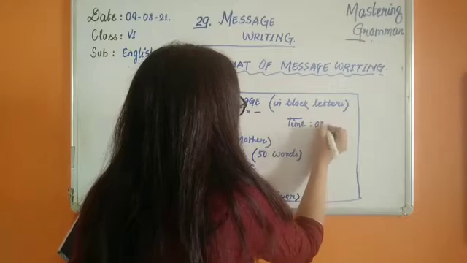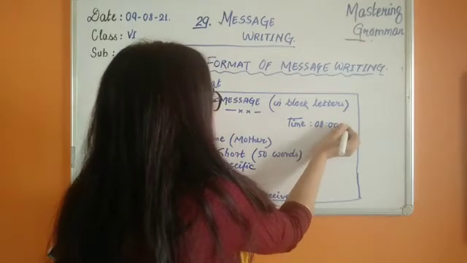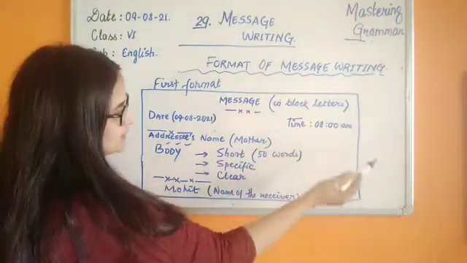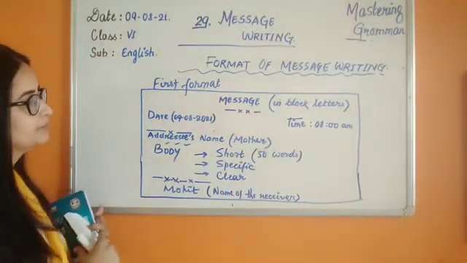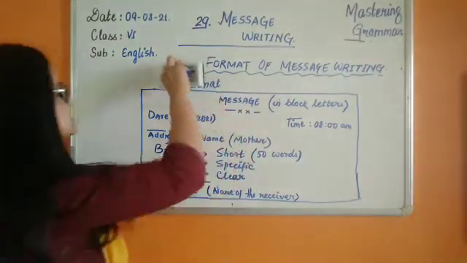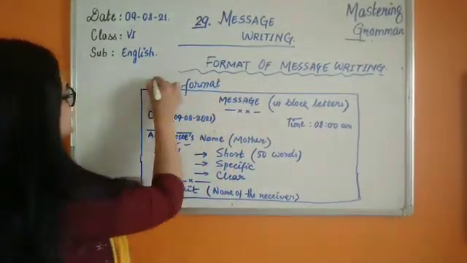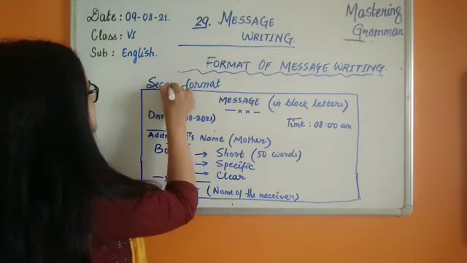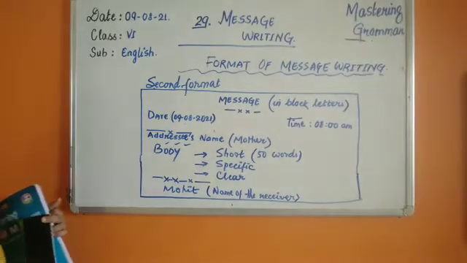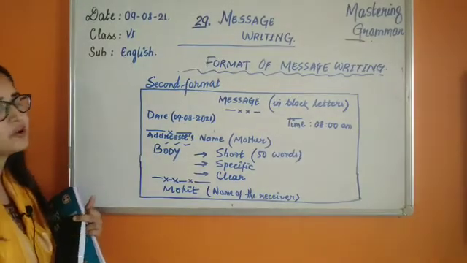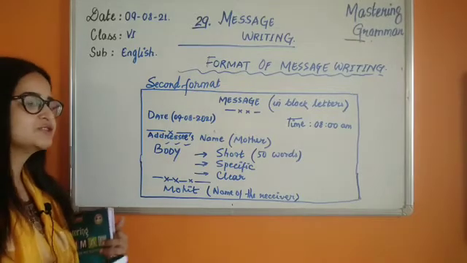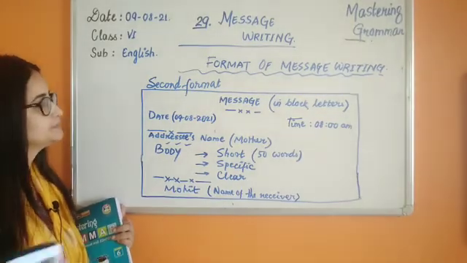So if it's 8 a.m., we are going to write it in the right hand corner, in the same line but on the right hand side. Now this becomes the second format, and the rest of the thing is always the same. You can choose any technique, any format, whatever you wish. But I would suggest you go with the book's one.